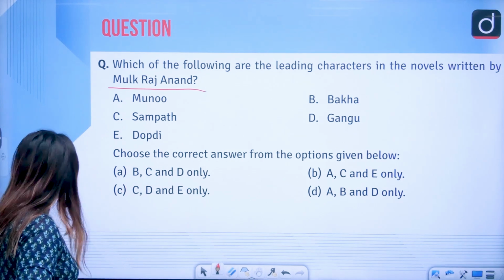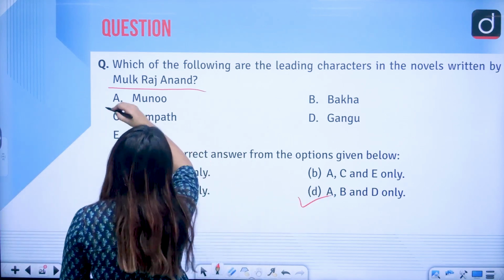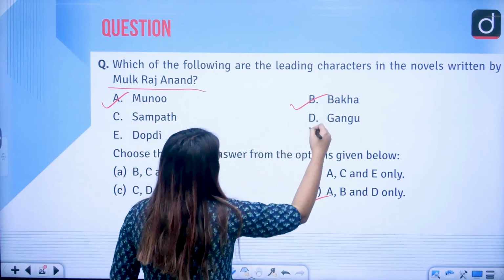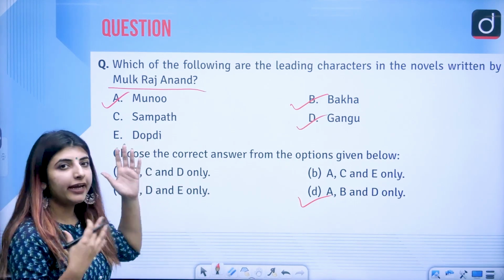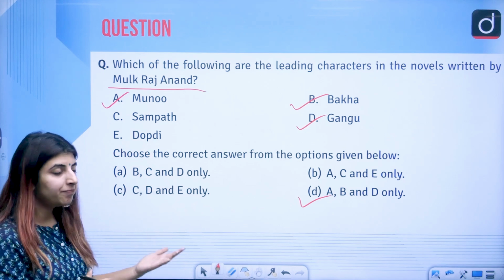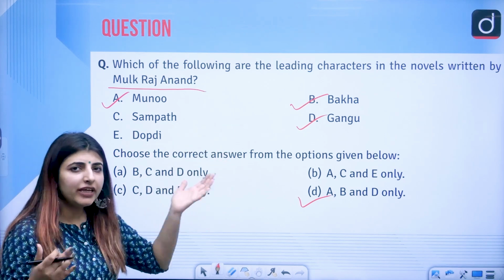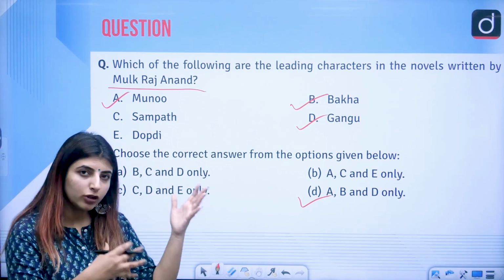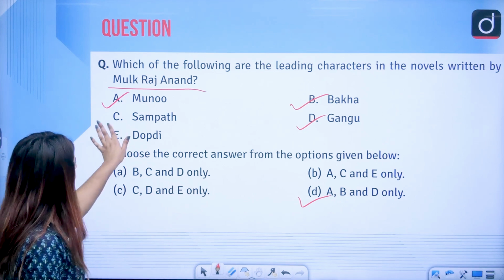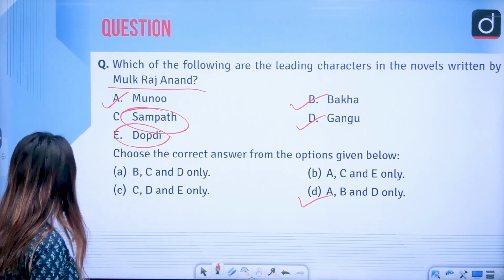The answer to this question is option D, that is A, B and D. Munno is a character in a novel named Coolie. Correct? Bakha from Untouchable, Gangu from Two Leaves and a Bud. These three are the characters from Mulk Raj Anand's novels. Draupadi and Sampath are not from his novels.